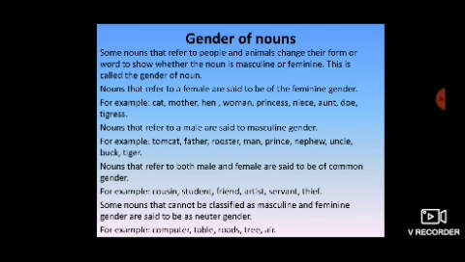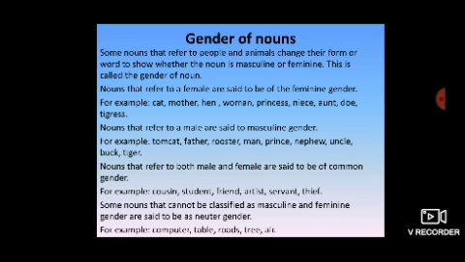Then, nouns that refer to a male are said to be masculine gender. For example, tomcat, father, rooster, man, prince, nephew, uncle, buck, and tiger. Then, nouns that refer to both male and female are said to be of common gender.